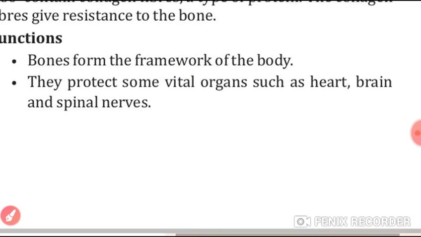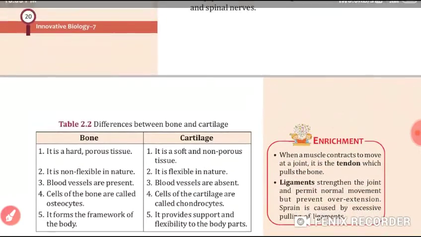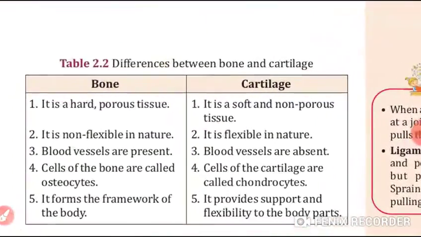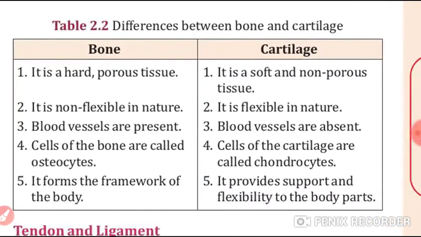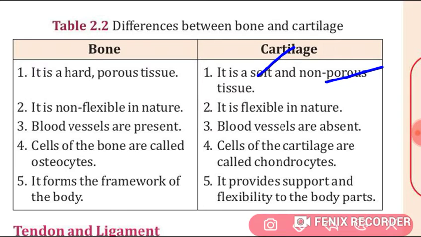Okay, students. Now let's start the difference between the bone and cartilage. Students, bone is a hard and porous tissue, while we studied now only that cartilage is a soft and non-porous tissue. Bone is non-flexible in nature while cartilage is flexible.